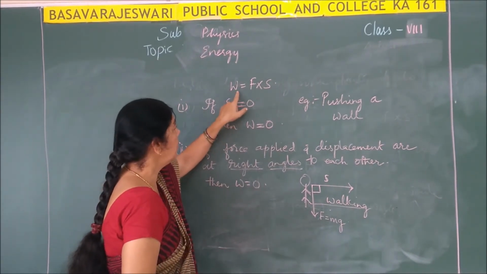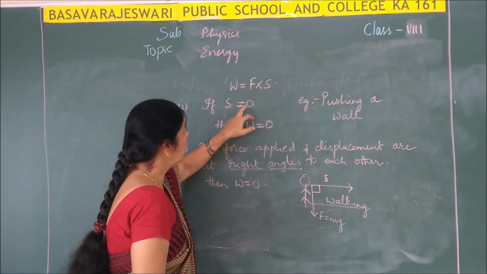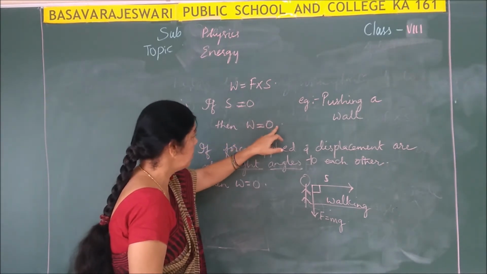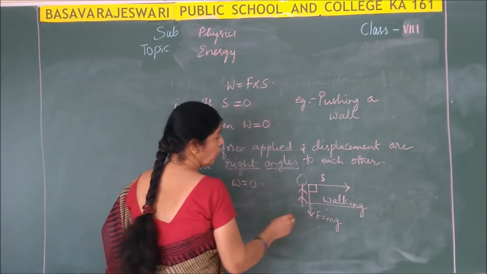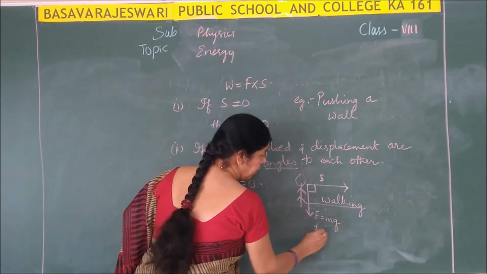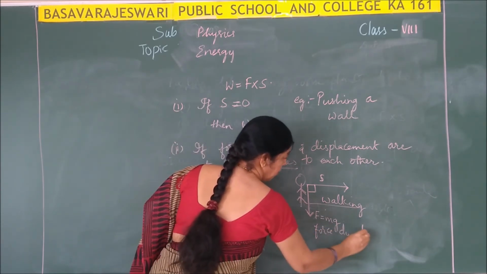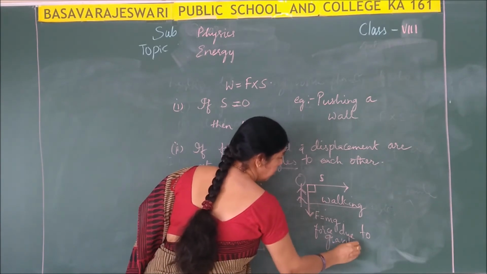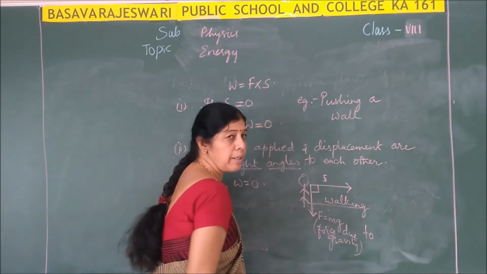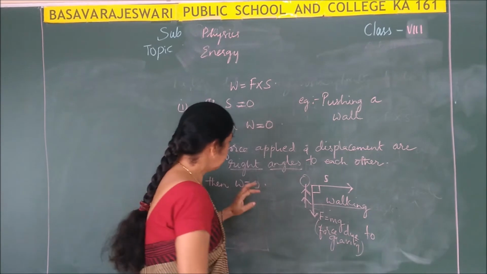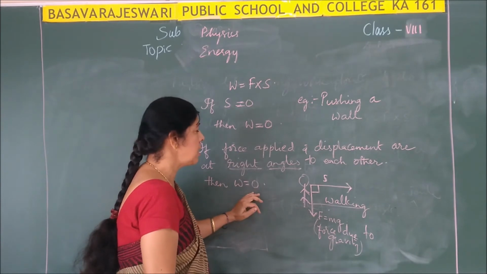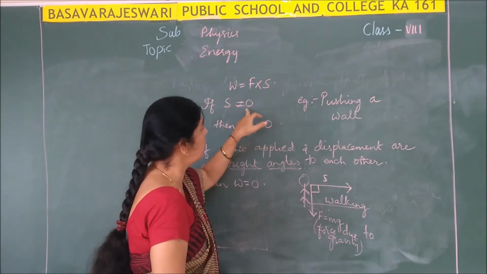If W is equal to F into S, if you take this formula, even though if you apply force, the displacement caused is 0, then work done will be equal to 0. Now, when you are walking, then what is happening? You are applying force on the ground, that force is equal to force due to gravity, and it is acting towards the center of the earth, and displacement is in this direction. If you observe, force and displacement are at right angles to each other, then also work will be equal to 0. Now why work will be equal to 0 in these two cases? Here displacement is 0, so F into 0 will be equal to 0.